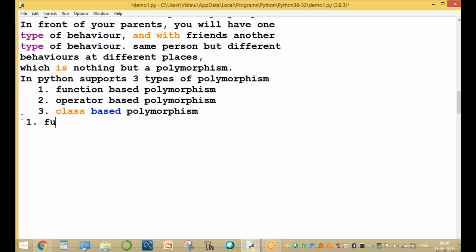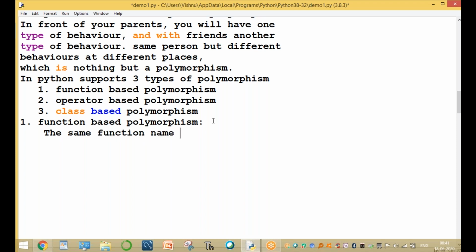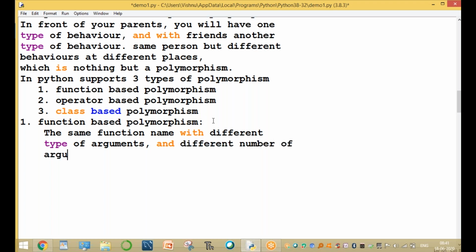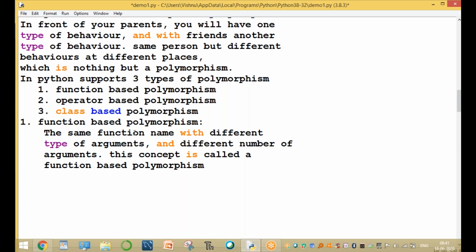Now the first one: what is function based polymorphism? Function based polymorphism means the same function name with different types of arguments and a different number of arguments.